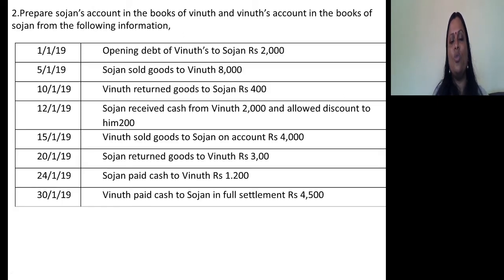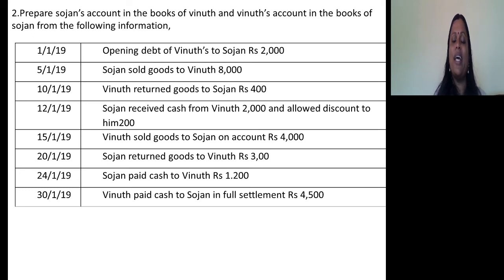Next, Sojan received cash from Vinut, 2000, and allowed discount to him, 200. Means Vinut paid cash to whom? To Sojan. And he got discount. Vinut got discount. For Vinut, discount is income, but for Sojan, discount is expenses. Sojan received cash, so it means Vinut paid cash.